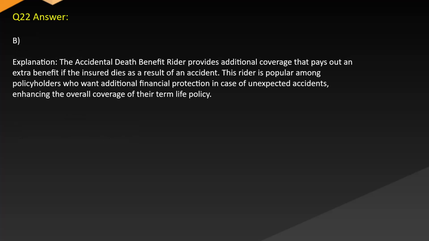Answer. B. Explanation. The accidental death benefit rider provides additional coverage that pays out an extra benefit if the insured dies as a result of an accident. This rider is popular among policyholders who want additional financial protection in case of unexpected accidents, enhancing the overall coverage of their term life policy.